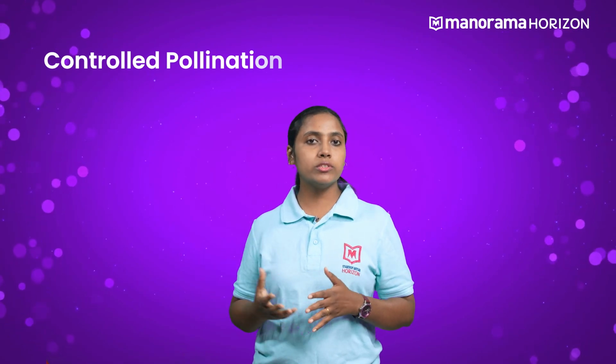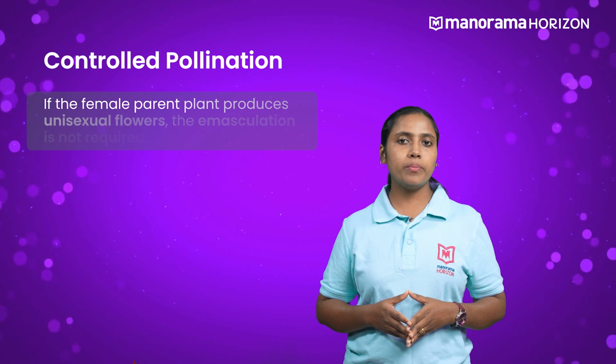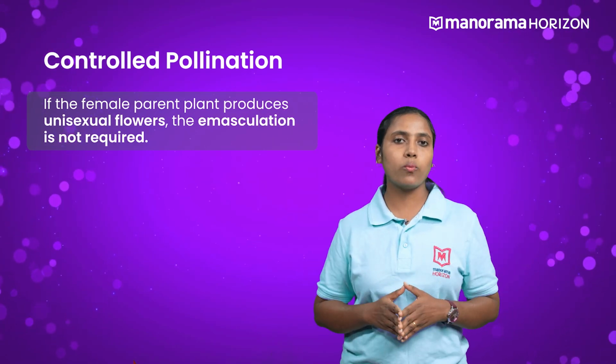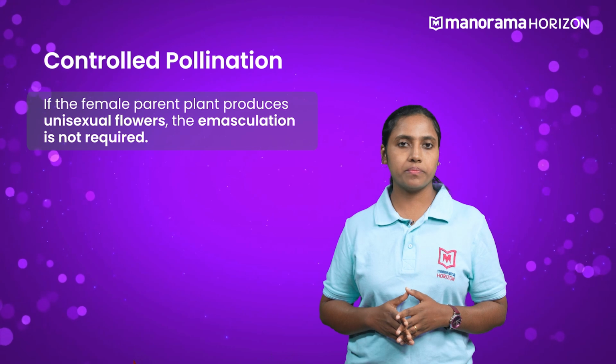You might ask a question here. Emasculation is done if the female parent plant has bisexual flowers. But what if it produces unisexual flowers that have either male or female reproductive parts but not both? If the female parent plant produces unisexual flowers, emasculation is not required for controlled pollination.